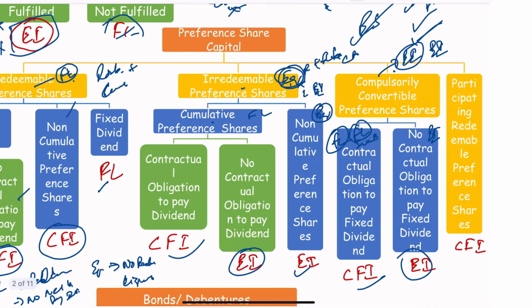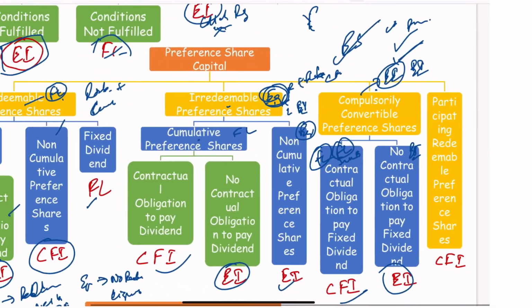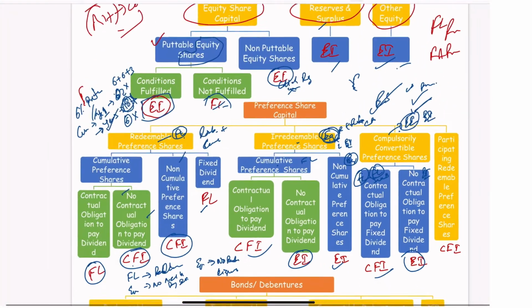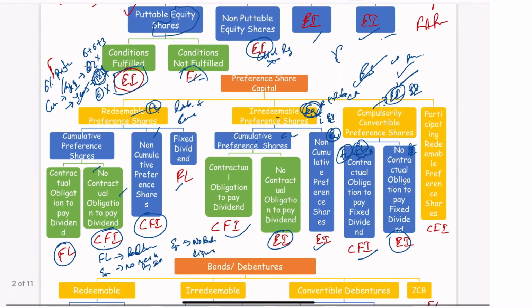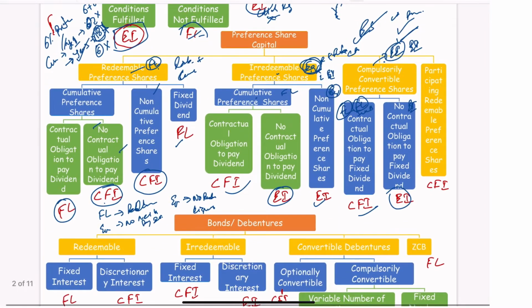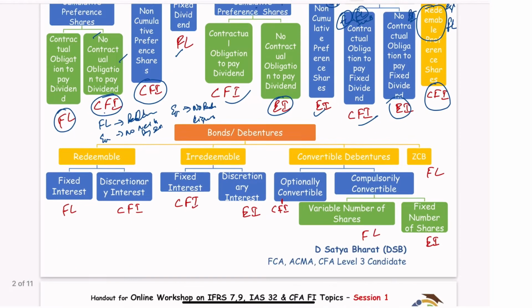Participating redeemable preference shares: they can participate in the equity rights and all, which we have seen. Since they can participate in the profit, that is an equity type of feature. But then it's redeemable, so it's like a financial liability feature. So it's a compound financial instrument.